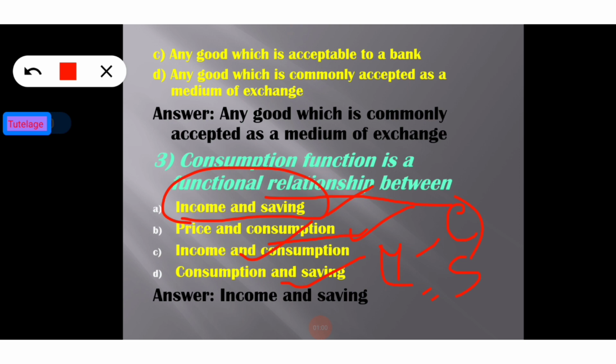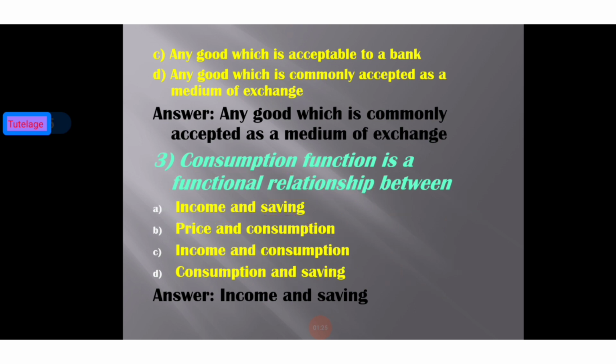Consumption is basically the use of goods and services for the satisfaction of the individual's needs or wants. For example, we can say the purchase of a new pair of shoes, which gives the satisfaction of a human need. So from this equation, we can say consumption function is a functional relationship between income and saving. So option number A is the correct answer.